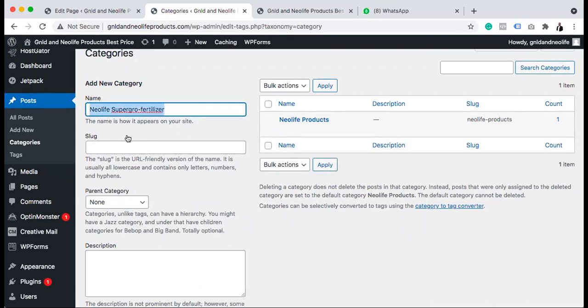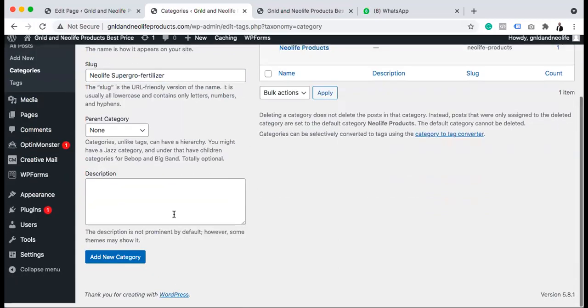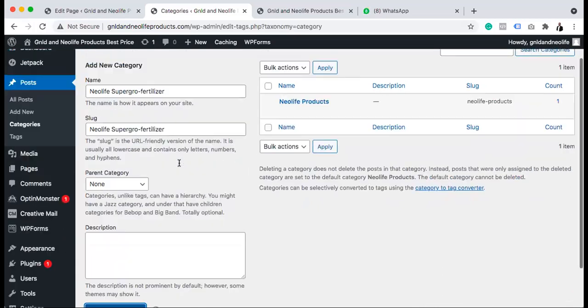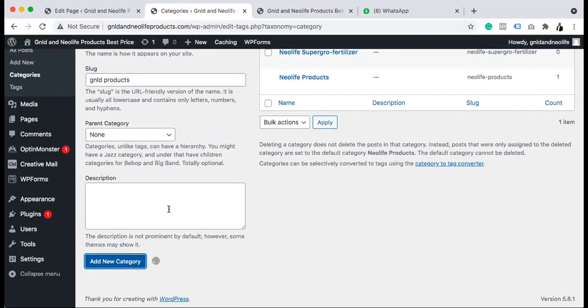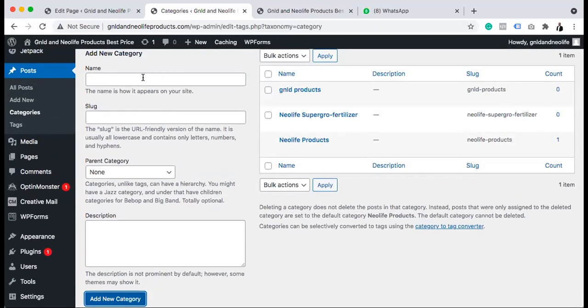Anything that has to do with super group is under this category when we are posting it. We can also decide to say GNLD products, not just Neolife, because remember some people know this business as GNLD.